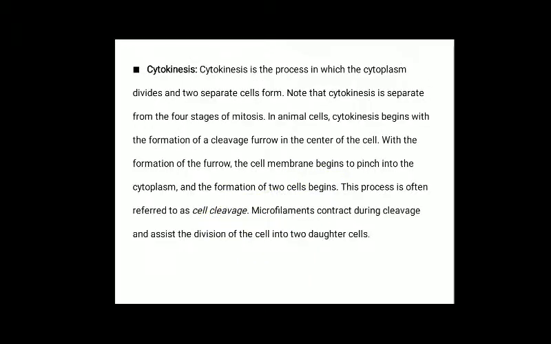Then after karyokinesis, we have cytokinesis in mitosis. Cytokinesis is a process in which the cytoplasm divides and two separate cells form. Note that cytokinesis is separate from the four stages of mitosis. In animal cells, cytokinesis begins with the formation of a cleavage furrow at the center of the cell. With the formation of the furrow, the cell membrane begins to pinch into the cytoplasm and the formation of two cells begins. This process is often referred to as cell cleavage. Microfilaments contract during cleavage and assist the division of the cell into two daughter cells.